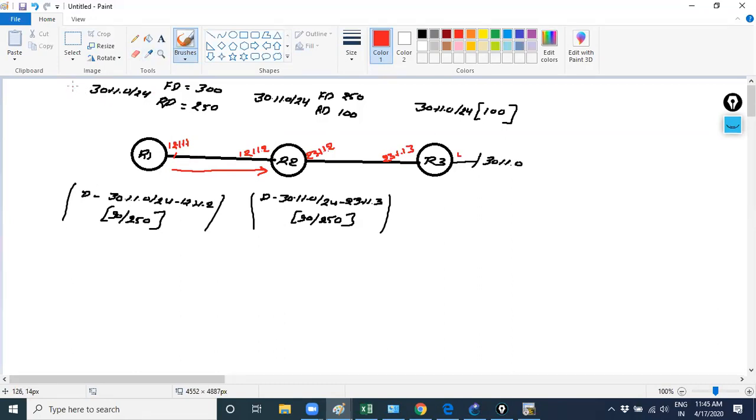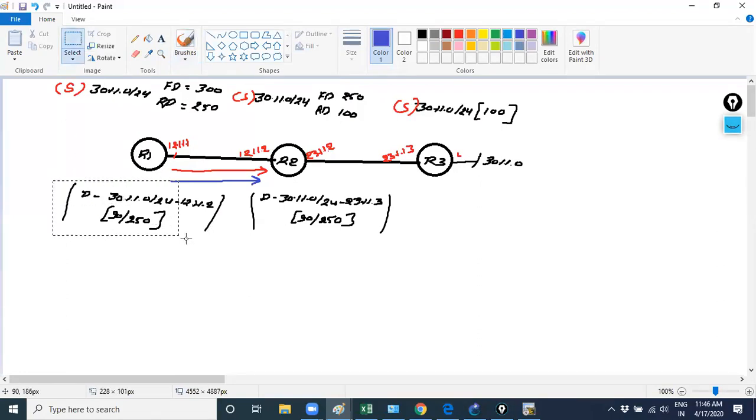R1 has only the successor regarding the 30 prefix, R2 has only the successor regarding that prefix, and R3 has only the successor regarding that. So R1 will share its 30 prefix information which comes in its topology table. Suppose it's sharing the 30 prefix information like this.